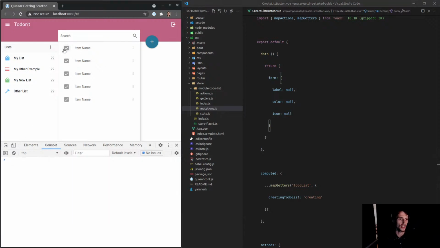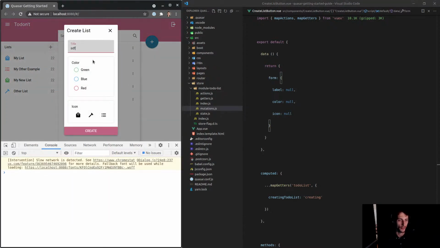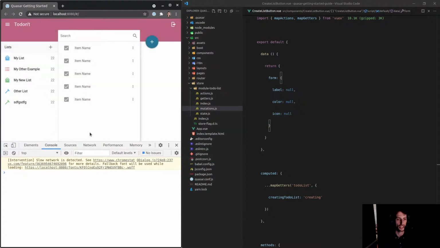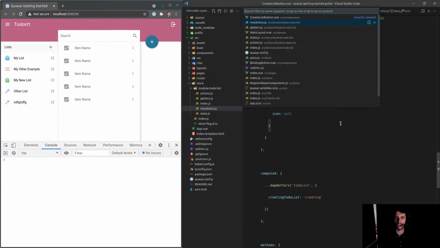And let's come back in here and add another list. Blah, blah, blah, green, hammer. And there we go. We get the spinner, and it closes when it's done. That's really cool. Another thing I want to make sure I do is actually reset that form. And what's the best way to do that? I've never come up with a good best way to do that because I never really reset my forms. Or I do it, but I think I created a plugin ages ago that does it for me.